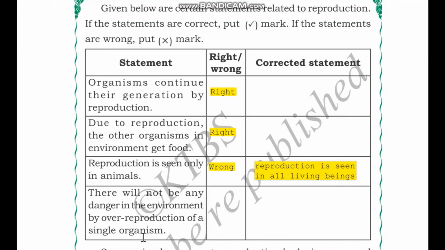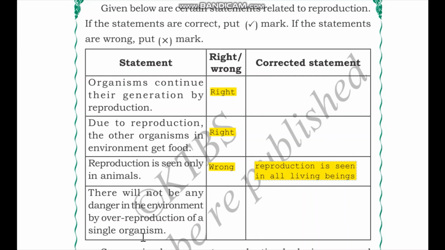If mosquitoes suddenly increase in our surroundings, they will definitely cause harm to the other organisms in that environment. For example, there might be an increase in the spread of diseases. There is also a fight between mosquitoes themselves to access food materials. So if there is a sudden increase in the number of mosquitoes, then they have to compete for resources such as food. So this means that there is a danger to the environment.